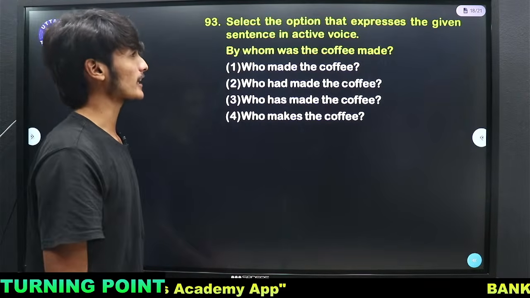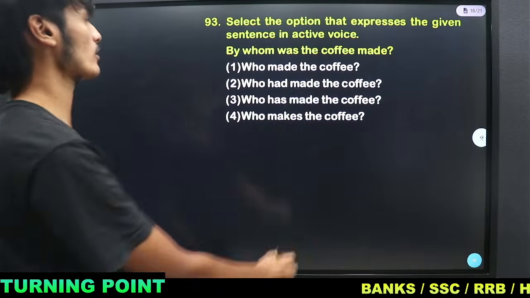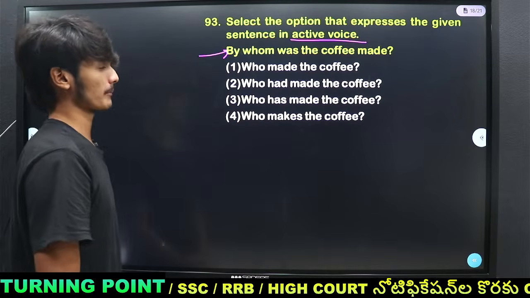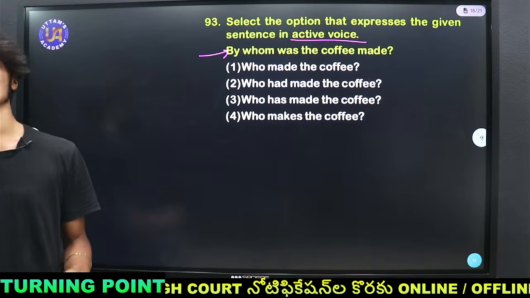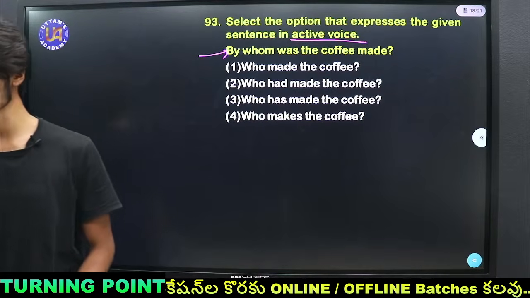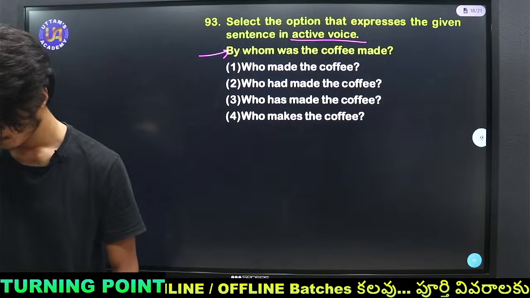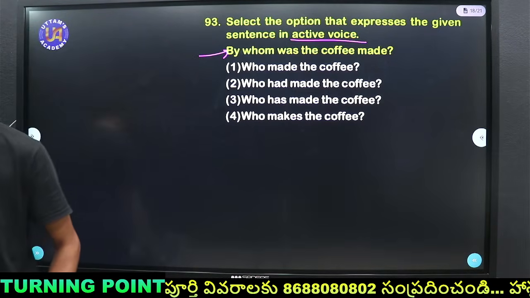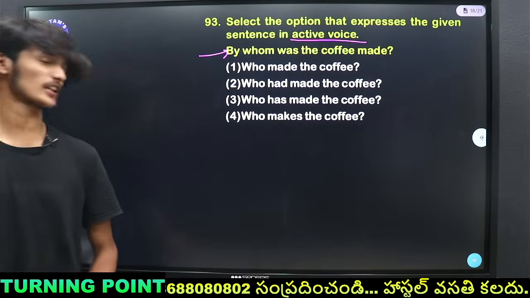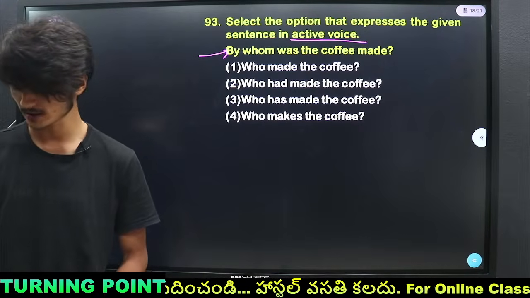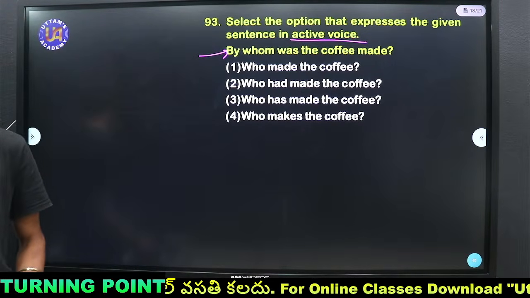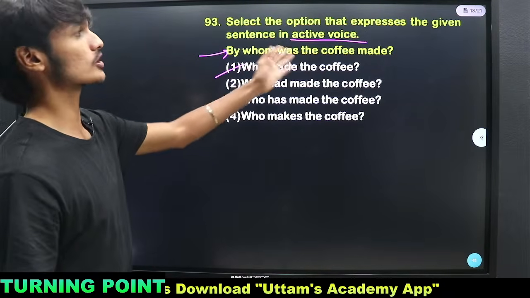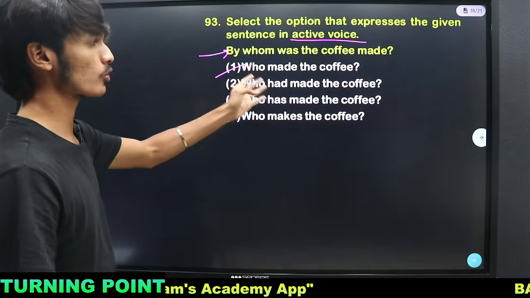Select the option that expresses the given sentence in active voice. By whom was the coffee made? Most simple active voice, you can convert it easily. So Unlucky says 1, Anudipti A, Niranjana says 1, Lakshmi Prasanna says 1. Yes, who made the coffee? So option 1 is the correct answer. By whom was the coffee made? The active voice is who made the coffee.